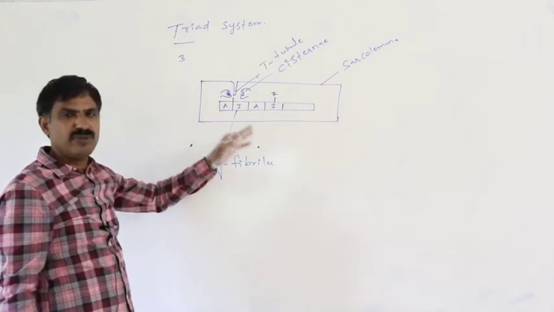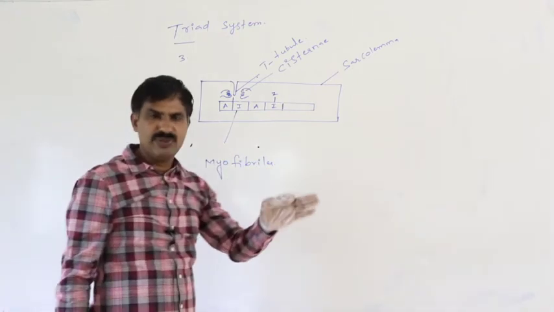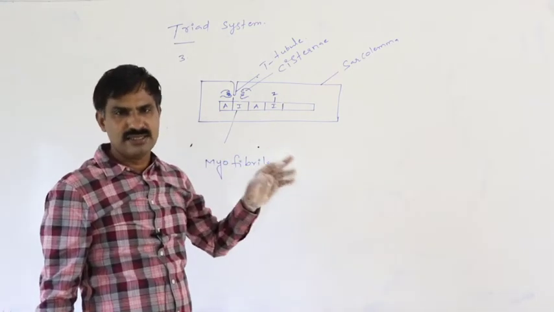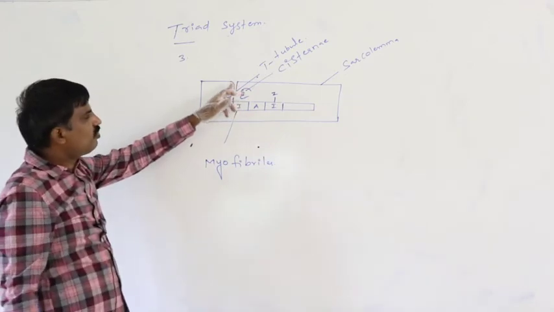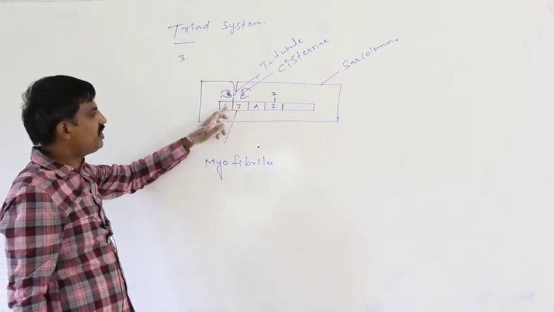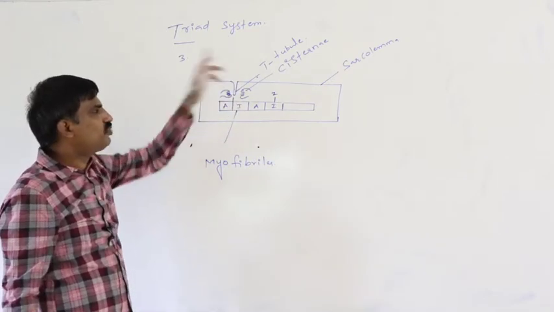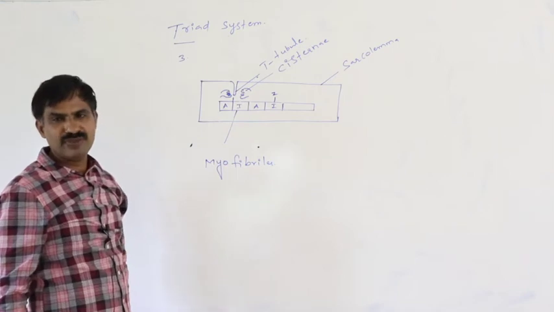Definitely in the case of the mammalian muscle, in the mammalian sarcocyte, the sarcolemma is invaginated at the junction between the A and I band. That tube is said to be the T-tubule.